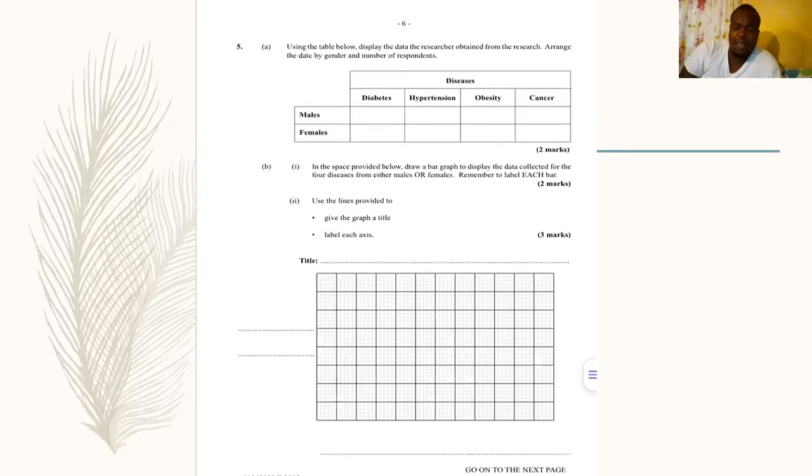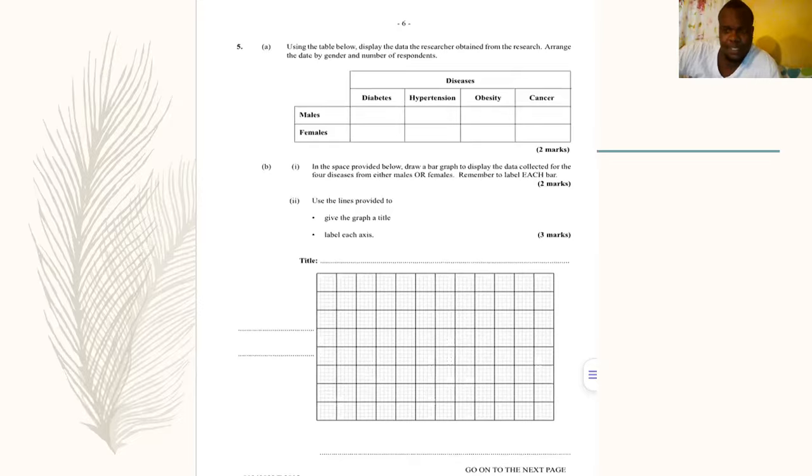So the males for diabetes, we have 50, hypertension 70, obesity 60, cancer 20. All of this needs to add up to 200. So males, 50 had diabetes, 70 had hypertension, 60 were obese, and 20 had cancer. So 50 and 70, that's 120, plus 60, 180, plus 20, 200.